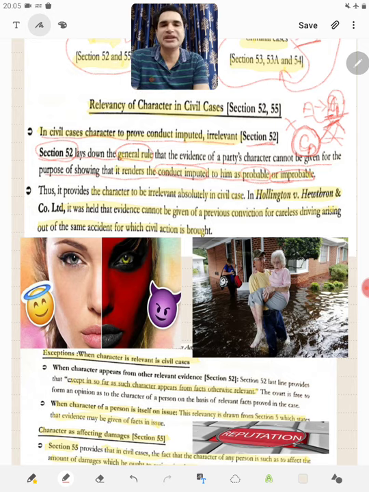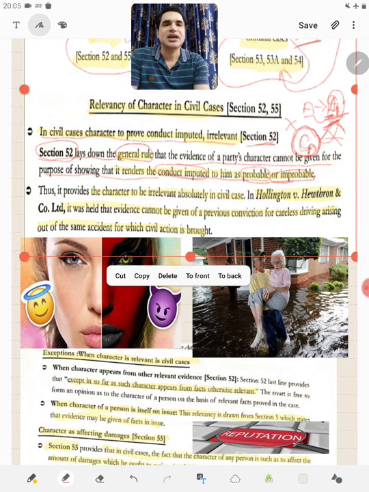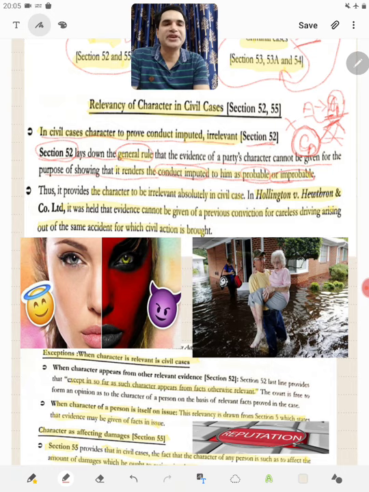So what has been made irrelevant under section 52? Character of a person from which conduct can be imputed or contradicted.